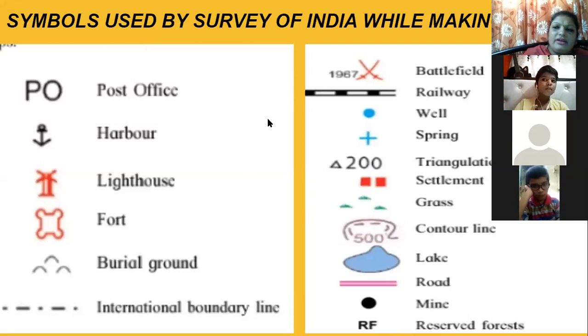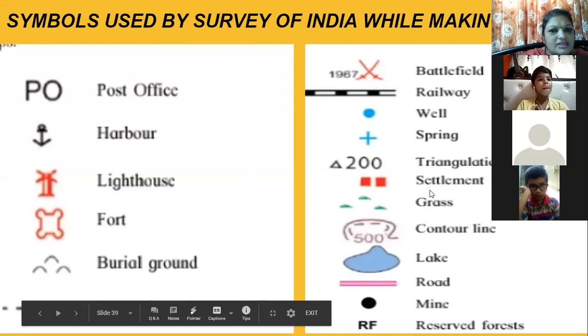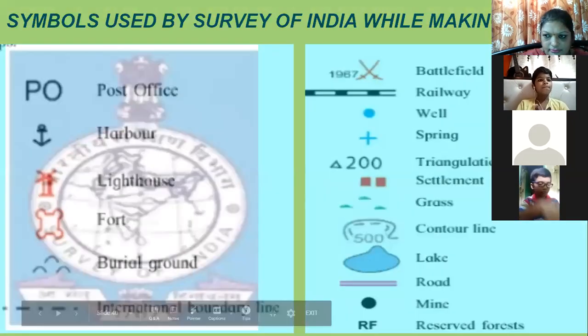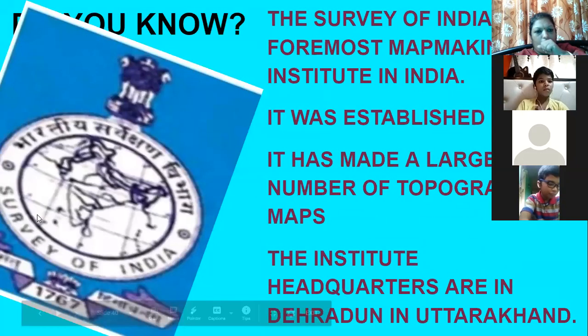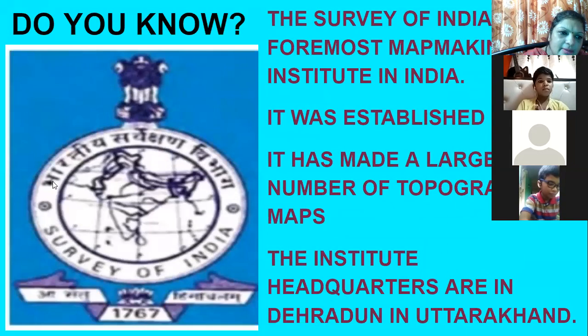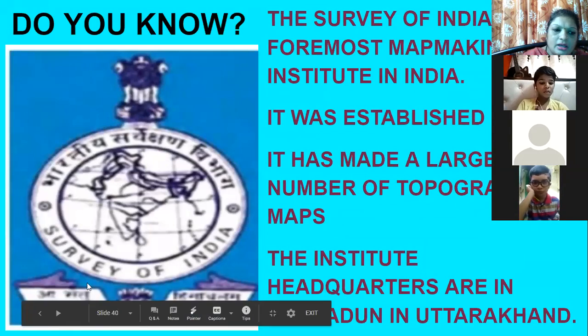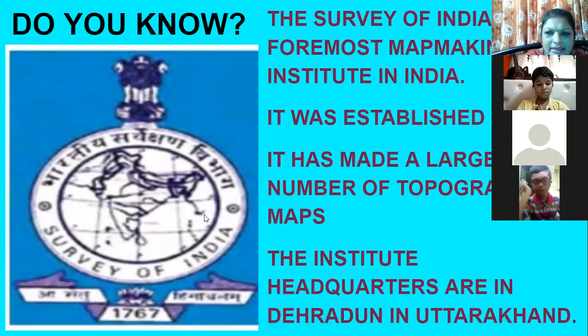Now, what is the Survey of India? It is an institute which makes maps. So the map making institute, the name of that institute is the Survey of India. So when they are making maps, they are using these symbols. You can see here in this picture, it is the logo, we can say Bharatiya Sarvekshan Vibhag or Survey of India. Survey of India is the map making institute. It is situated in India.